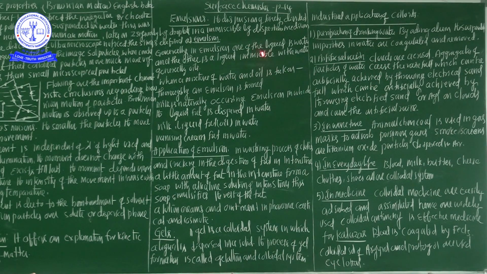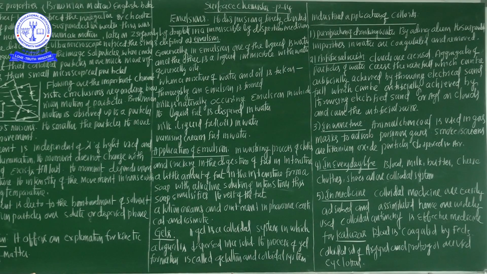Purification of drinking water: by adding alum, the suspended impurities in water are coagulated and removed. It is the best example of colloids in industrialization.